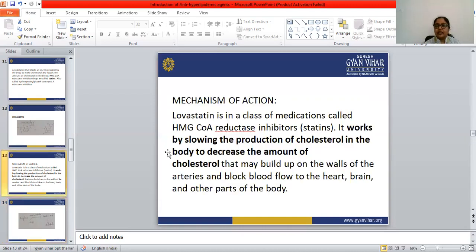Lovastatin is classified as a statin, or HMG-CoA reductase inhibitor, and it works by slowing the production of cholesterol in the body to decrease the amount of cholesterol. That cholesterol is responsible for the buildup on the wall of the arteries, and that plaque blocks the blood flow to the heart, brain, and other parts of the body. So this is the mechanism of action of lovastatin.